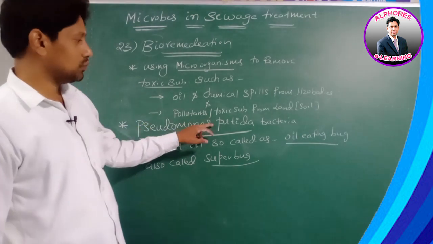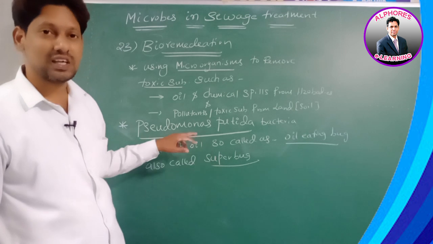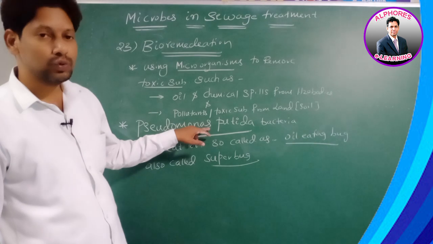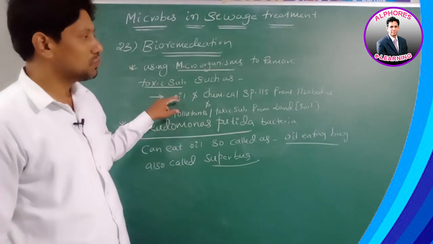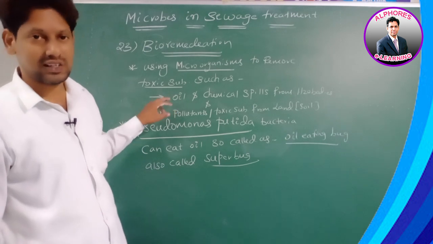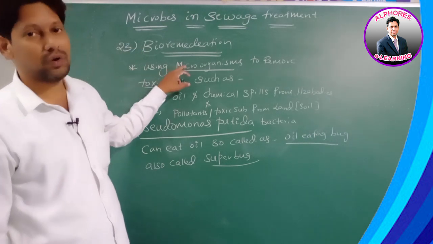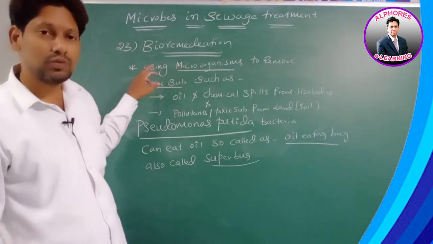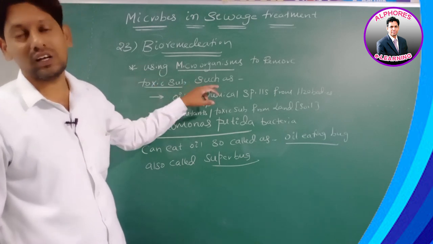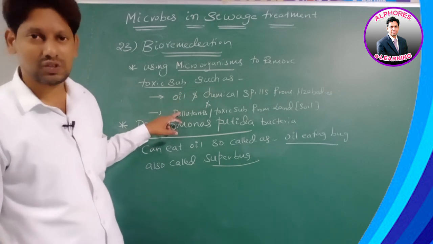Therefore, Pseudomonas putida is an oil eating bug. It is a superbug which has the ability to eat up oil. Therefore, Pseudomonas putida can be used to remove oil spills from water bodies. Yes or no? Therefore, bioremediation means using what? Microorganisms. Why? To remove toxic substances, not only from water bodies but also from soil. Right?